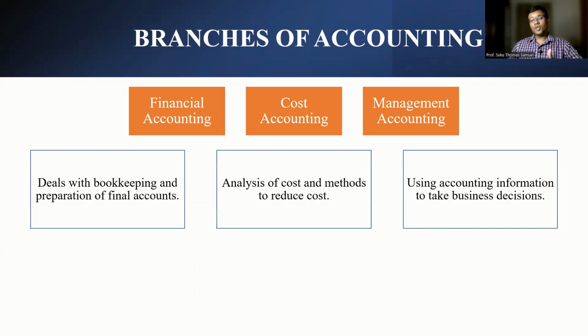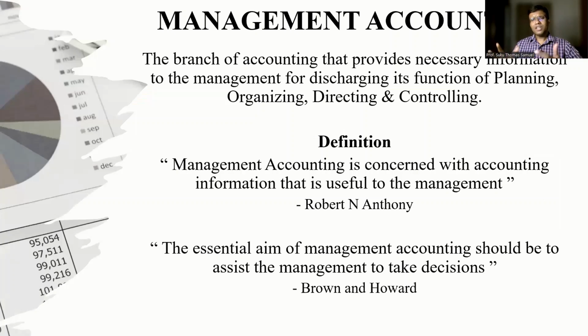Now, in this particular video, we would be deep diving into details of what management accounting is all about. What we have just got to understand is that management accounting is the branch of accounting that provides the information that is needed by the management. We know that for any business to be successful, it is mandatory for the management to take strategic business decisions.